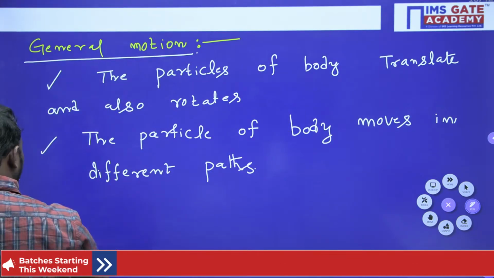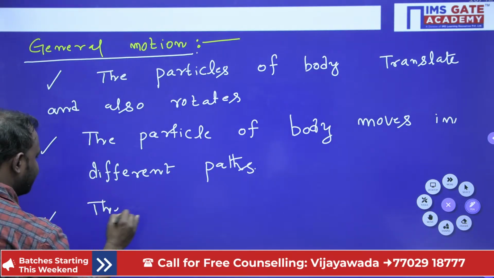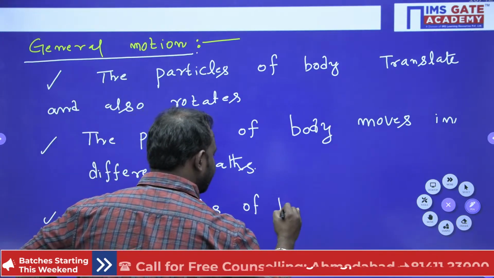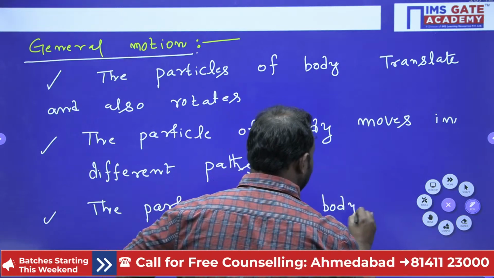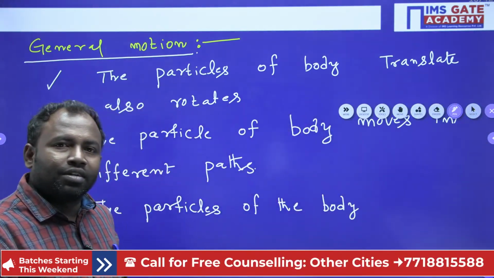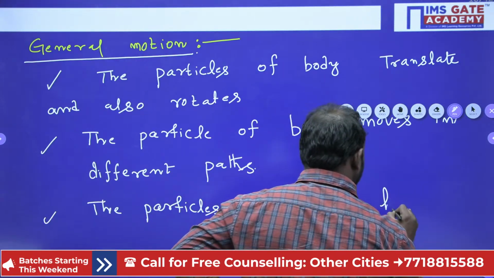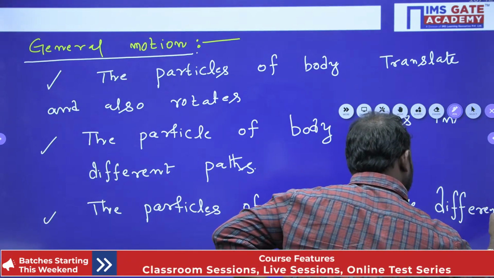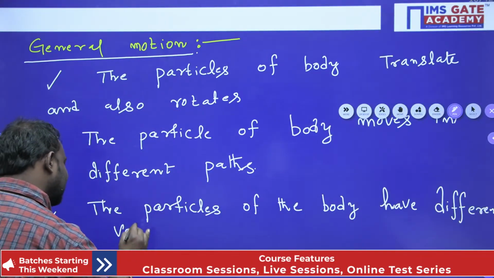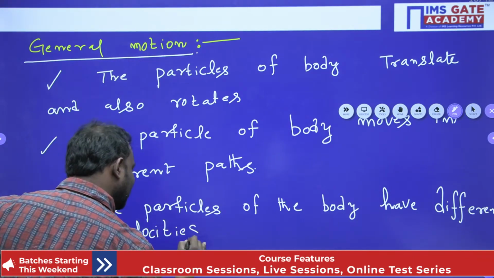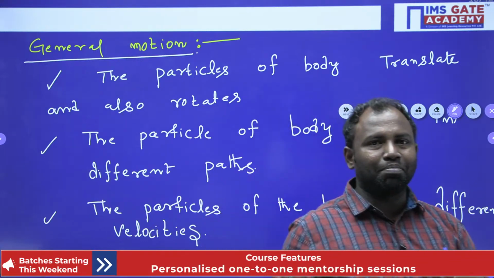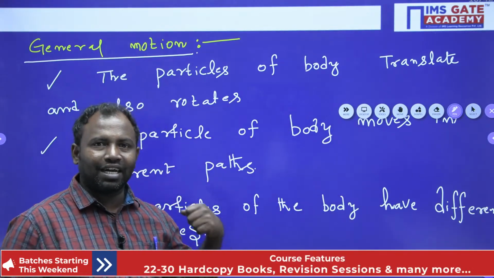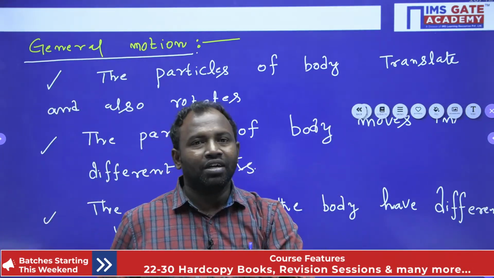Similarly, one more thing I would like to highlight: the particles of the body have different velocities. Then it is considered a general motion. In simple words, we can say that it is a combination of rotation plus translation. All the particles have different paths and also different velocities.